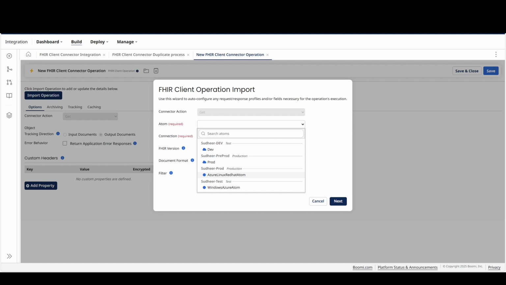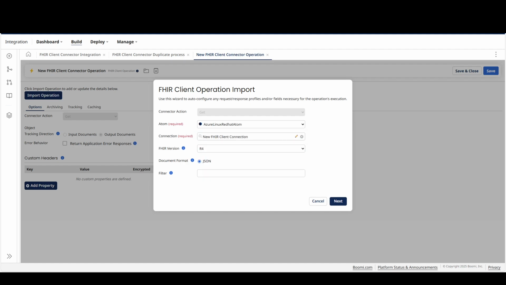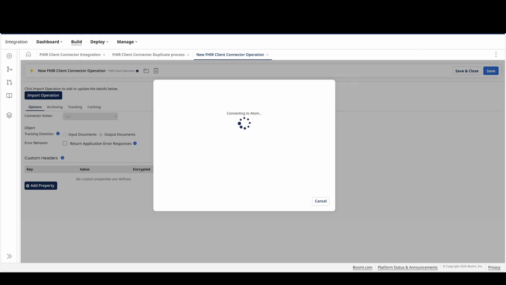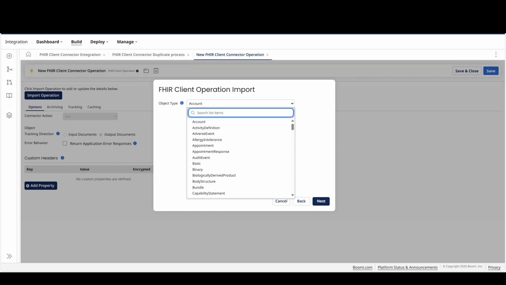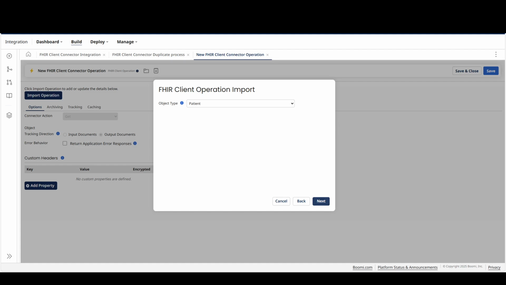Here I am selecting my local atom, and this is the existing connection, and I'm selecting the FHIR version as R4 standard. The document format is JSON. Let me click next here. I want to select the object type as patient, and let me click next. Click finish. Here you can see that a response profile is automatically loaded based on the object type.